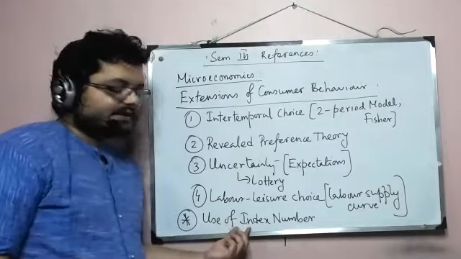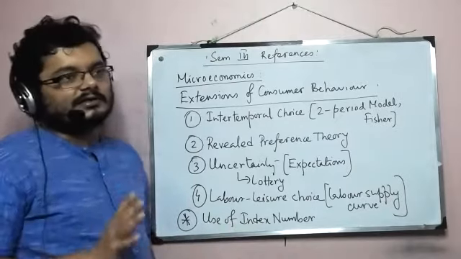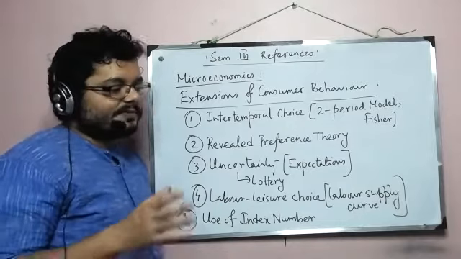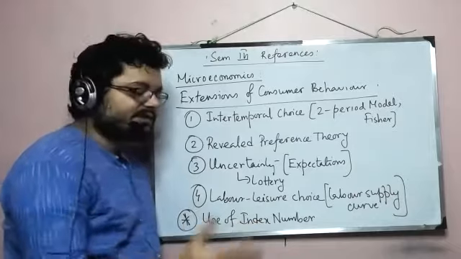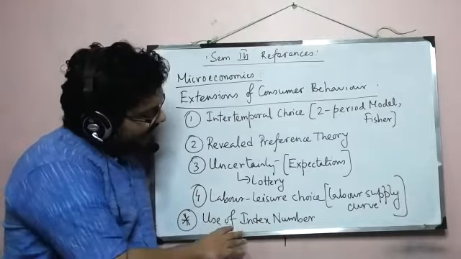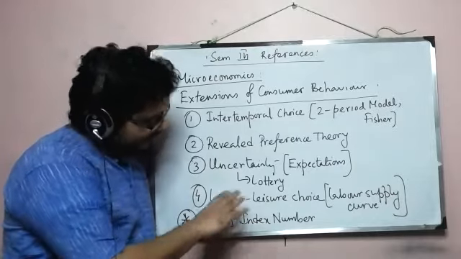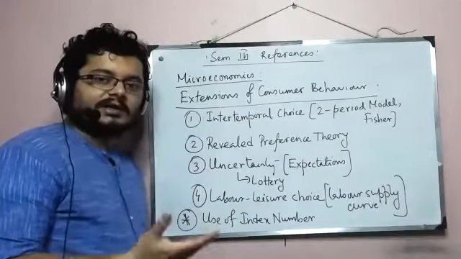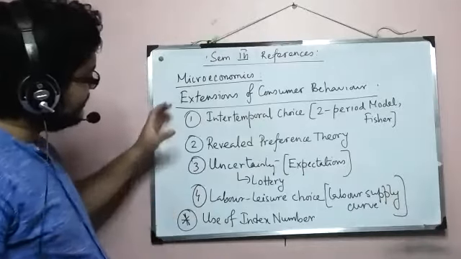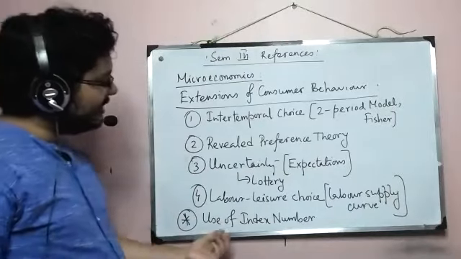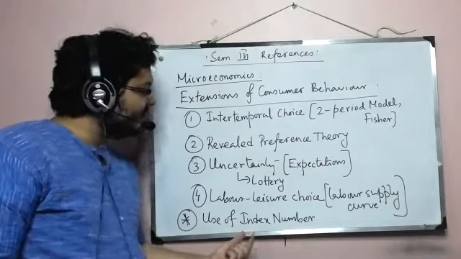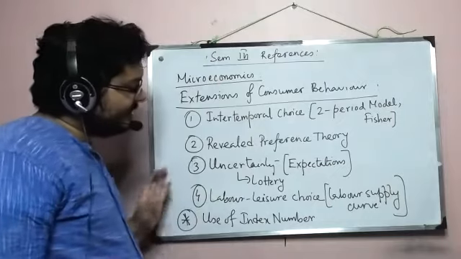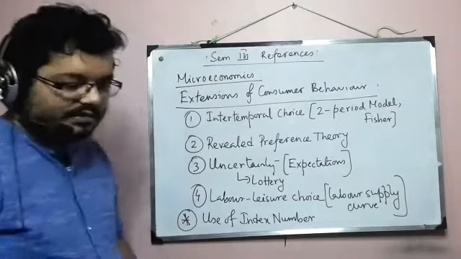When we study this, we'll start with a very statistical notion: what index numbers are, their formulation, construction, and everything. It is because of this reason that it is excluded from the statistics syllabus. Then we will look at the role it plays in consumer behavior or in demand. So in that sense, it is obviously not an extension of consumer behavior. It is more like a topic within consumer demand. But these four are definitely extensions.